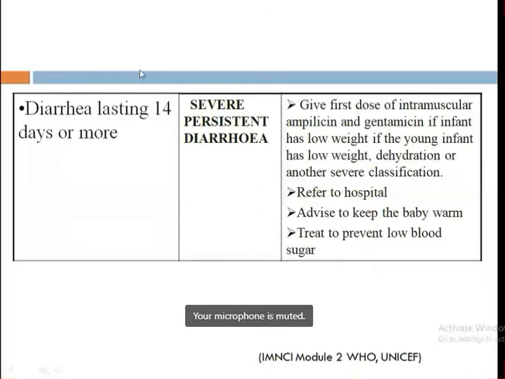There is a terminology called severe persistent diarrhea, that is diarrhea lasting for 14 days or more. If the child has diarrhea lasting for 14 days or more, that is called severe persistent diarrhea. Then you have to give the first dose of intramuscular ampicillin and gentamicin if the infant has any other severe illness like low weight or any severe classification.